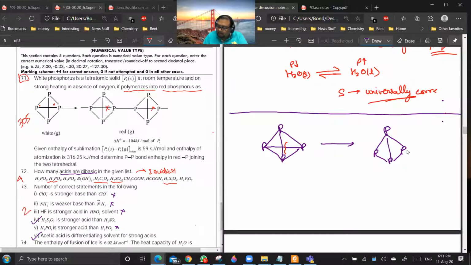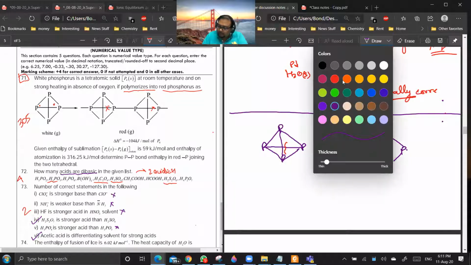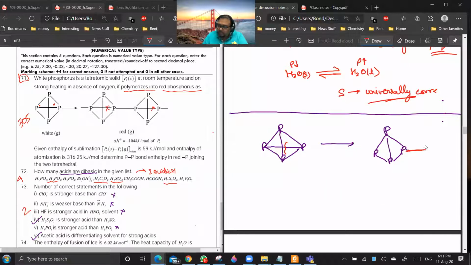So instead of this bond, now a red phosphorus bond is formed. I am showing it by this bond. Similarly, this bond is also getting formed from the previous unit. Getting my point? Could you repeat it, sir? See, this is an isolated white phosphorus unit. All P4 units are separate from each other. But in red phosphorus, first this bond breaks, and then there will be 2 electrons, one here and another here. This will combine with another phosphorus unit. Are you getting my point?